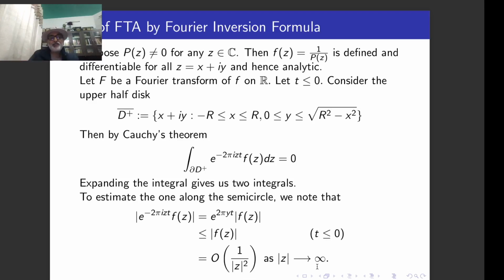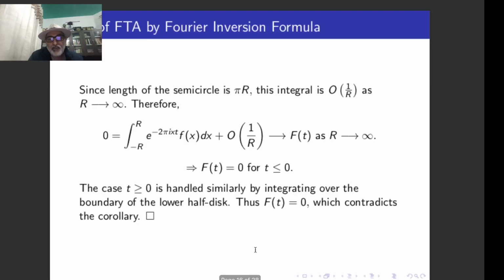So when mod z is arbitrarily large, this is quite simple. I am simply giving you the outline of how the fundamental theorem is proved by using the Fourier inversion formula. So this is the integrand. That means this thing is of the magnitude of this order when mod z is very large.